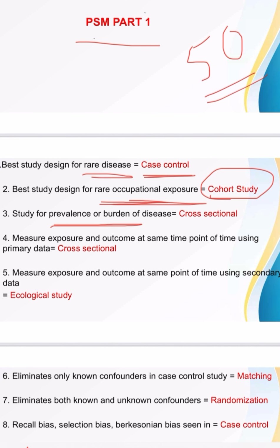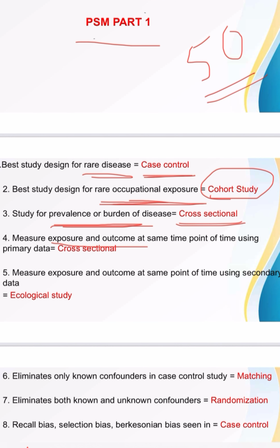So you have to remember the key points. First, it is rare disease, so case control study. Then second, rare occupational exposure, then it is cohort study. Third keyword is prevalence or burden of the disease, then it is cross sectional study. Prevalence or burden, cross sectional. Third MCQ is done. Fourth, measure of exposure and outcome.